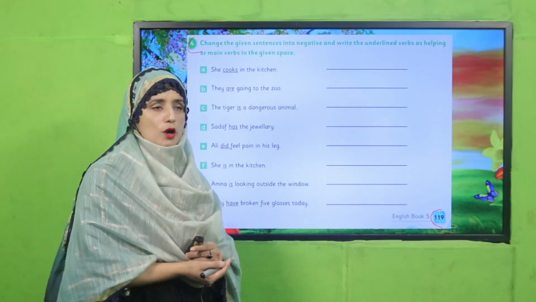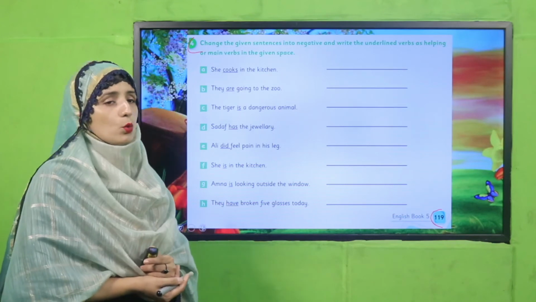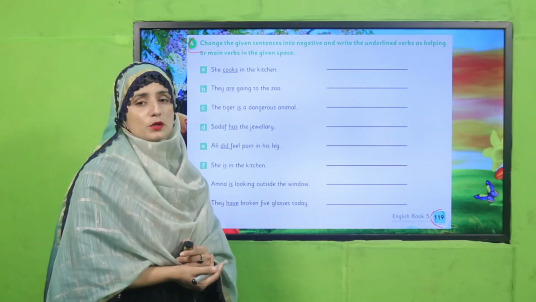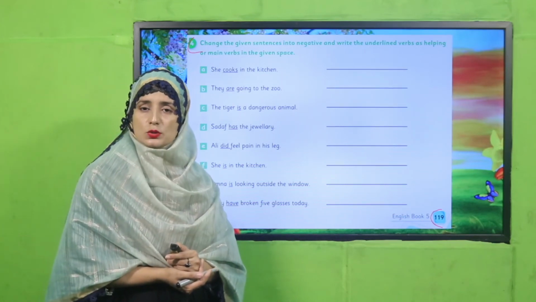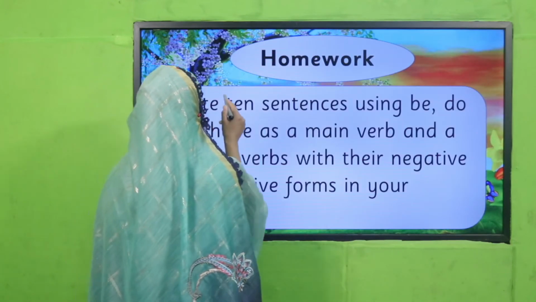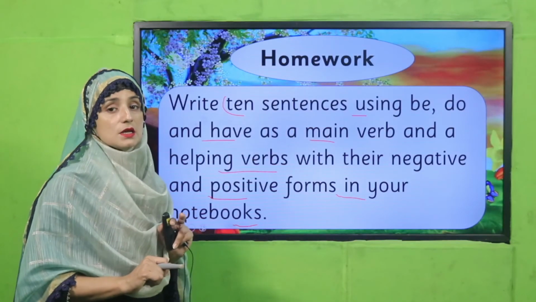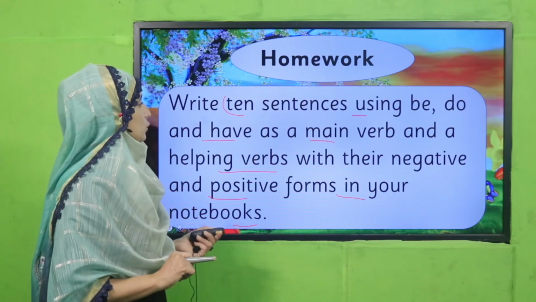Well done, excellent job. Now I hope, Alhamdulillah, students have got what is the use of negative and positive forms of be, do and have. Okay, good job. So what's your homework? You will write 10 sentences using be, do and have as a main verb and a helping verb with their negative and positive forms in your notebooks. So okay, this is your homework for today. You will write 10 sentences in your notebook.